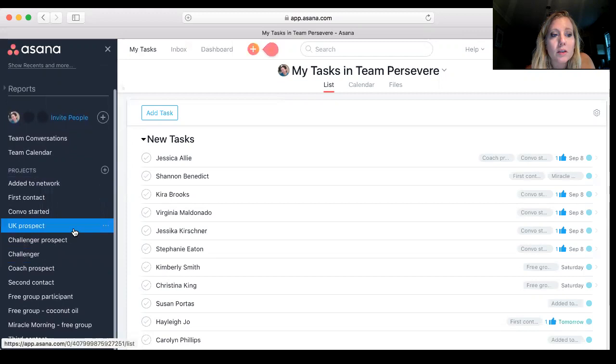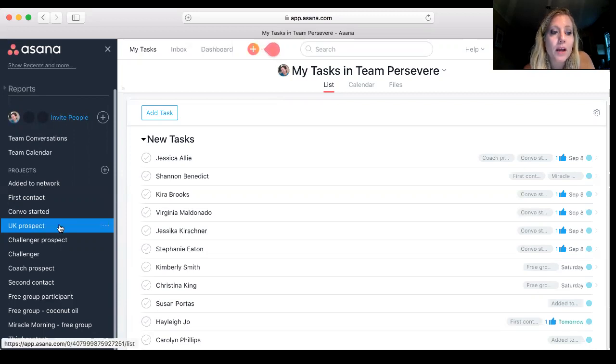I'm specifically trying to target UK people for our launch in October, and I have ads running targeting the UK market. So I have these people tagged in this project. That way I can go in there and say, all right, who are all my UK prospects as we're getting closer? Who should I be reaching out to about what's going on and the opportunity that they have?